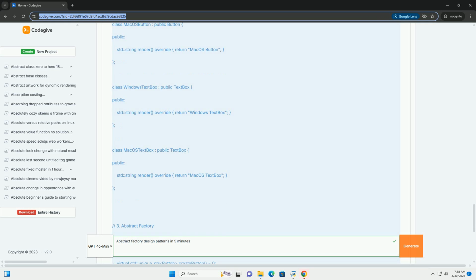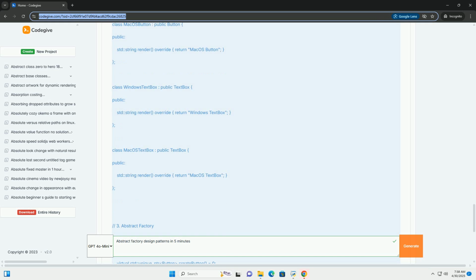The abstract factory design pattern, the quick overview. The abstract factory pattern is a creational design pattern that provides an interface for creating families of related or dependent objects without specifying their concrete classes. Think of it as a factory of factories.